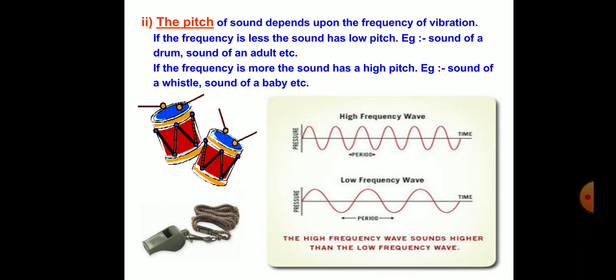Pitch of a sound depends upon the frequency of vibration. How many times does the vibration take place? That is the frequency. If the frequency is less, the sound has low pitch. Example, sound of a drum, sound of an adult, etc. If the frequency is more, the sound has a high pitch. That means a sharp sound is heard. For example, sound of a whistle, sound of a baby, etc.